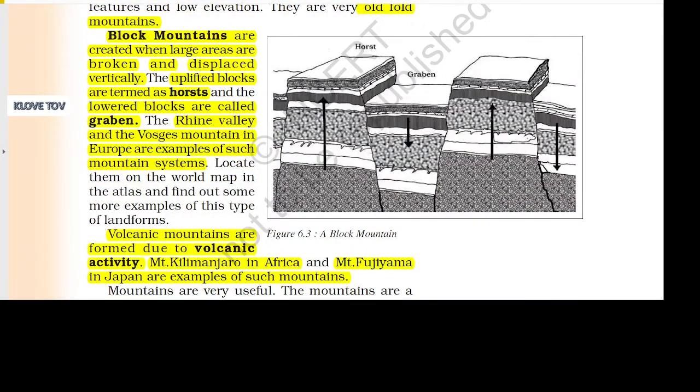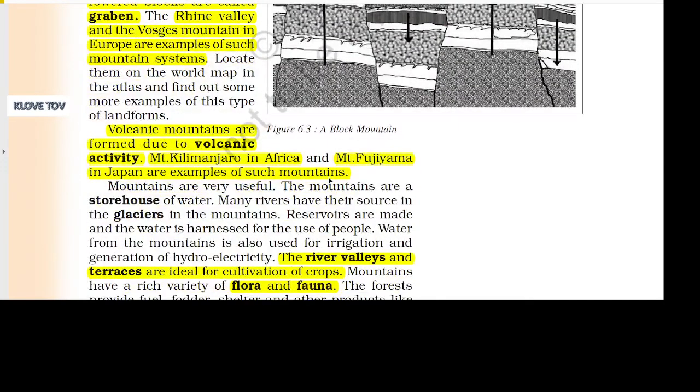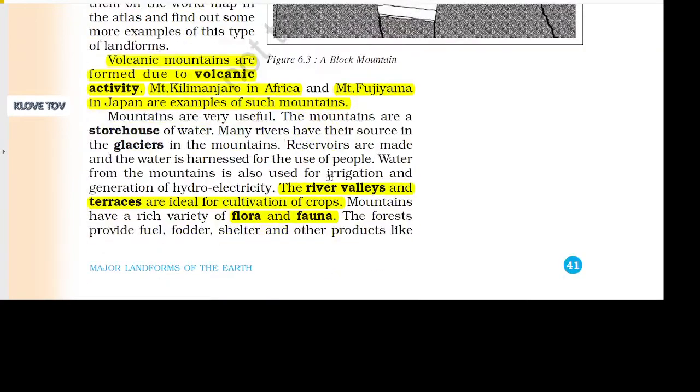Block mountains are created when large areas are broken and displaced vertically. The uplifted blocks are termed as horsts, and the lowered blocks are called graben. The Rhine Valley and the Vosges Mountain in Europe are examples of such mountain systems. Locate them on the world map in the atlas and find out some more examples of these types of landforms.